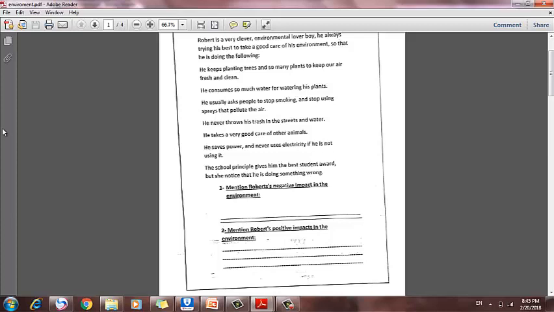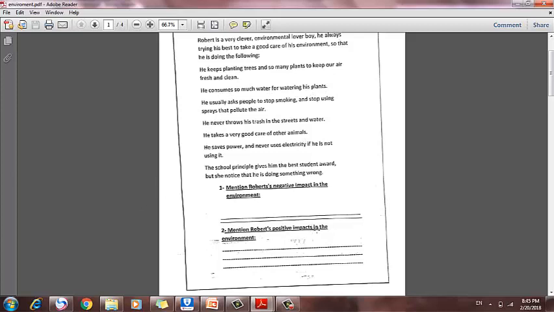From the paragraph that I read just now, the only negative thing that Robert does is he consumes so much water for watering his plants. He must save resources like water, but here he is consuming it. He is using it so much and badly, so he is wasting the water.